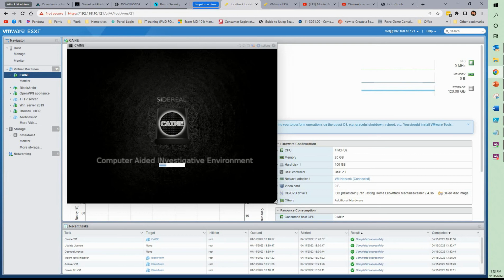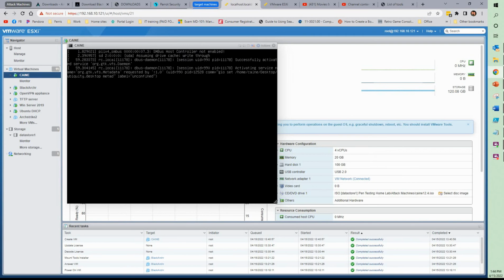Remember, most of the time when you are on these types of systems, you want to go into it and not really touch the system and be able to see it without changing it. This is especially what systems such as CAINE allow us to do. CAINE is more of an operating system, not so much for pen testing per se, but for digital forensics. I still think it's one to put in this type of environment just to have those tools. Once you get done doing an attack with one of your boxes or some of the tools within CAINE, you can then do the digital forensics piece of it after the attacks have happened.